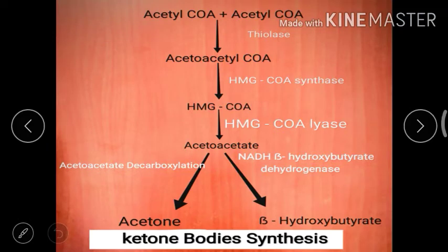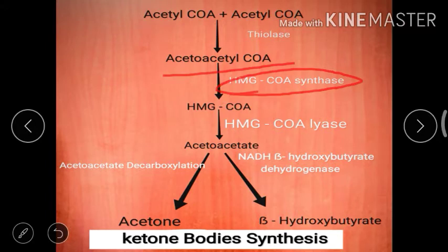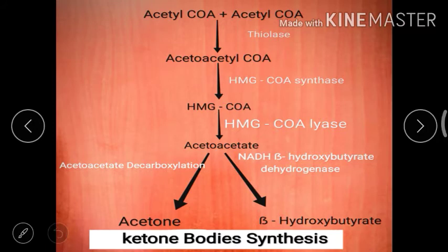So now we will see the cycle of synthesis of ketone bodies. Acetyl-CoA in the presence of the enzyme thiolase gives acetoacetyl-CoA. Then acetoacetyl-CoA in the presence of the enzyme HMG-CoA synthase (CoA means coenzyme A) gives HMG-CoA.